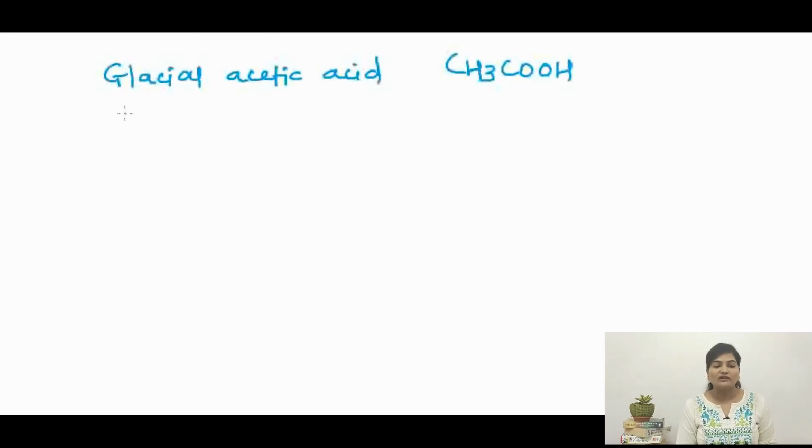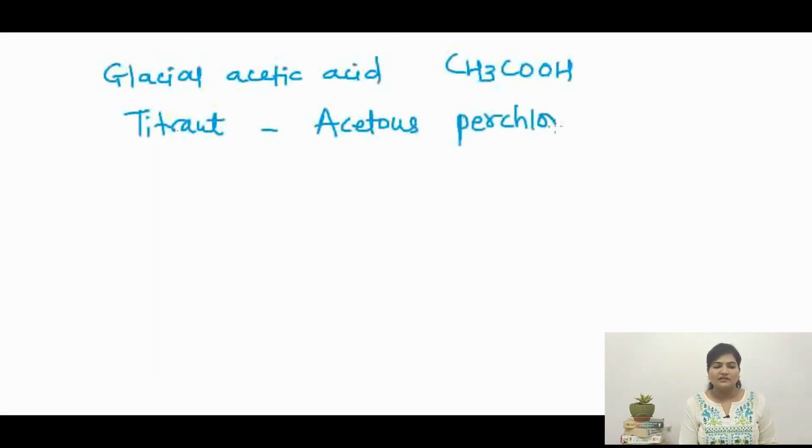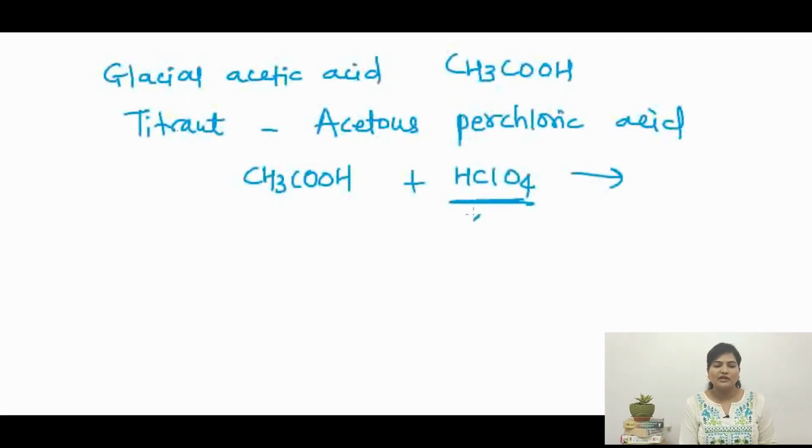For reacting with a particular analyte, I'll be using a titrant called acetous perchloric acid. What is acetous perchloric acid? I'll tell you. We will react acetic acid with perchloric acid.